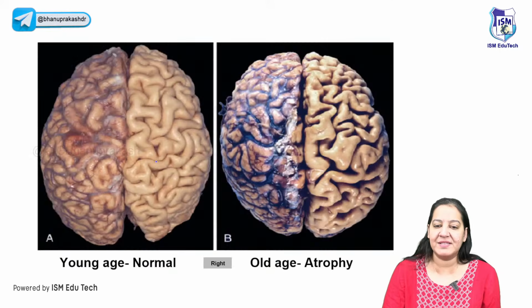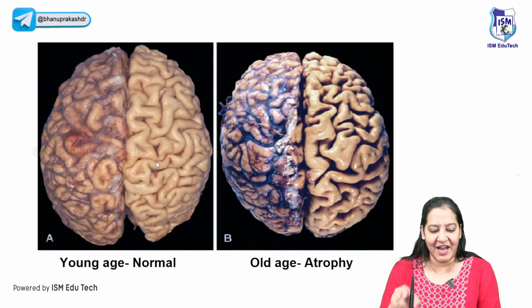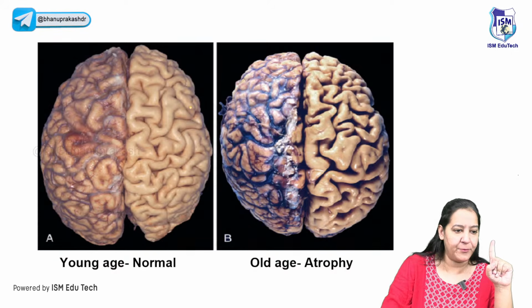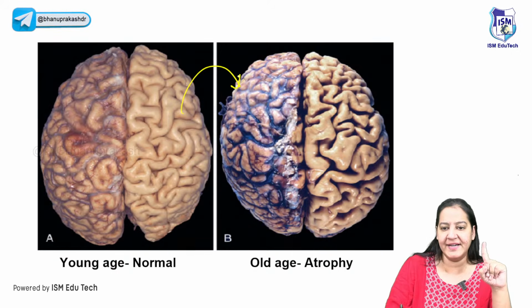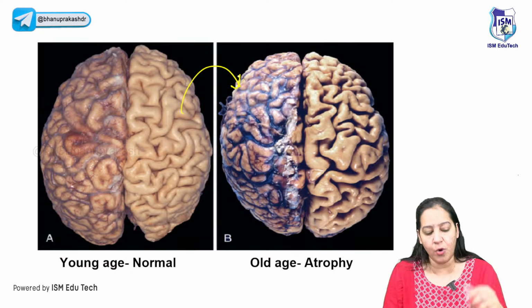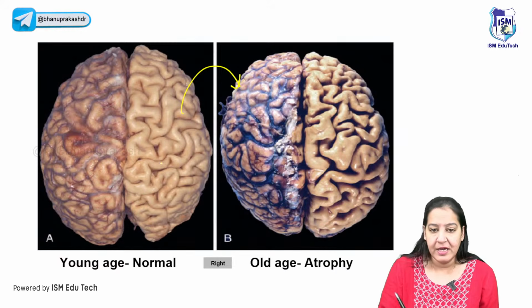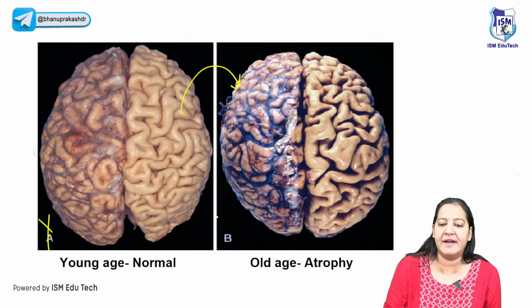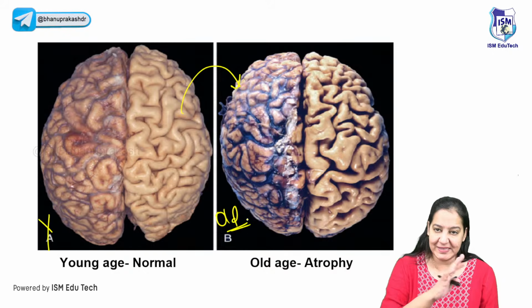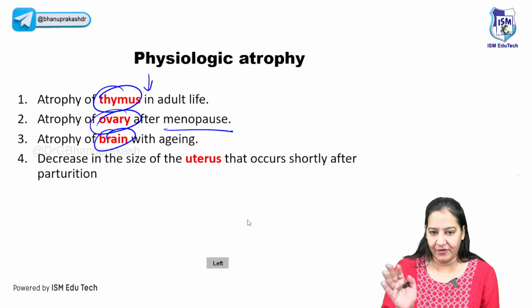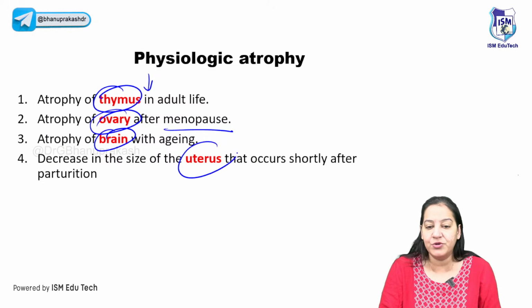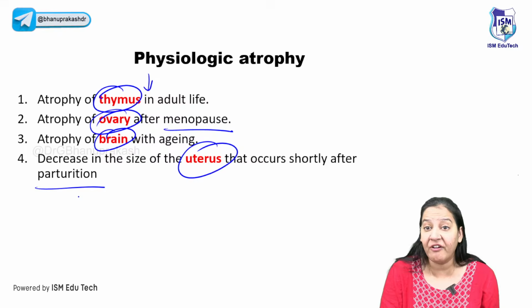The brain, the best example, it is an IBQ in your exam. Can you see this is a brain? You can see the gyri and sulci in the brain. So the brain undergoes atrophy with aging. This is the brain of a young person and this is the brain of an old person. Now you can see the atrophy of the brain, right? And the last one is the uterus after delivery, after parturition.